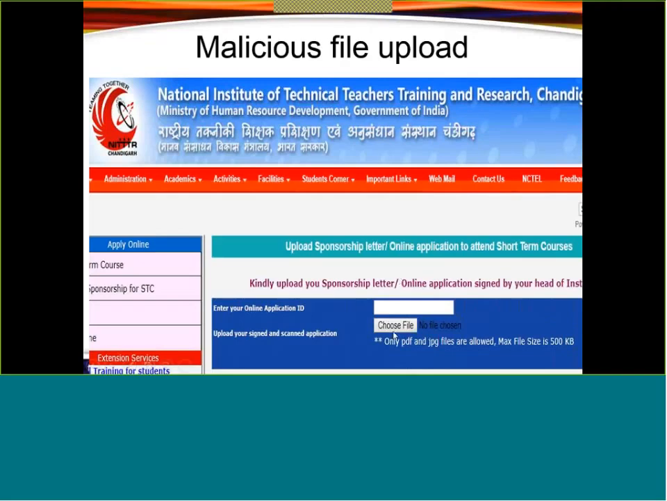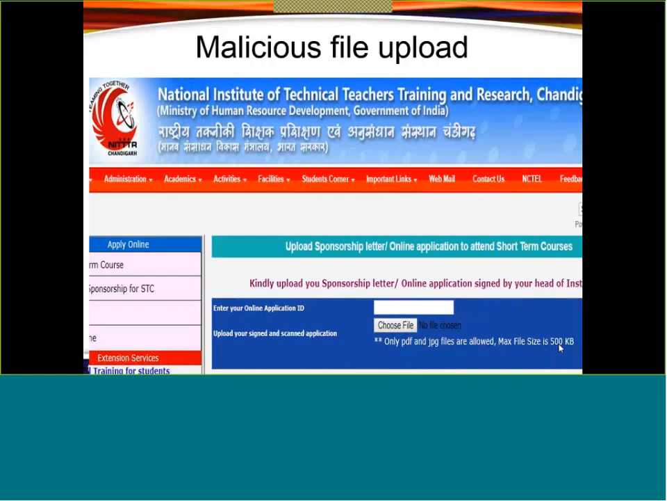So they must have to filter the file type, right? Most of the time you must see a message written like this: only PDF and JPG files are allowed, and the maximum size is 500 KB, right? So only writing this message is not sufficient.